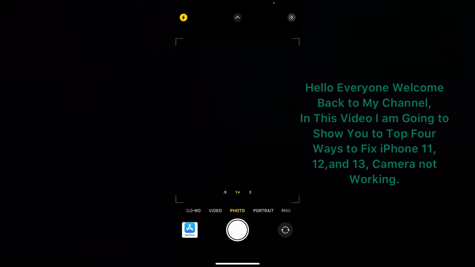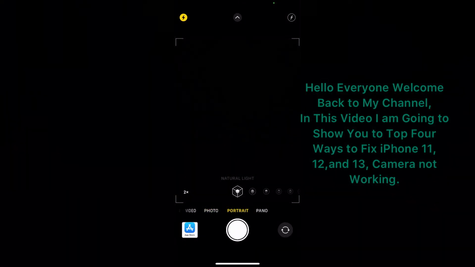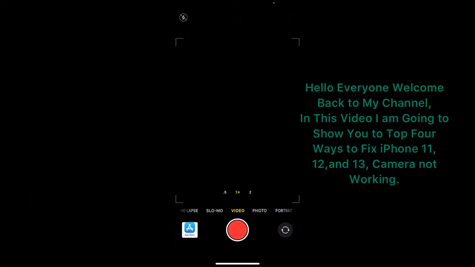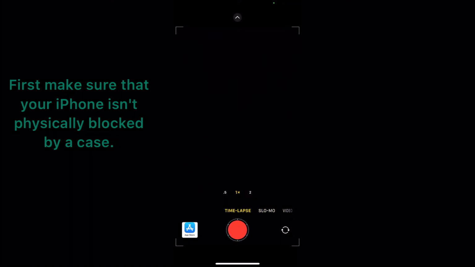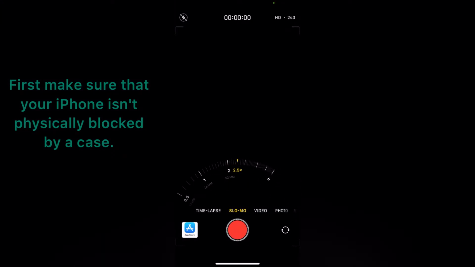In this video, I am going to show you the top 4 ways to fix iPhone 11, 12 and 13 camera not working. First, make sure that your iPhone isn't physically blocked by a case.